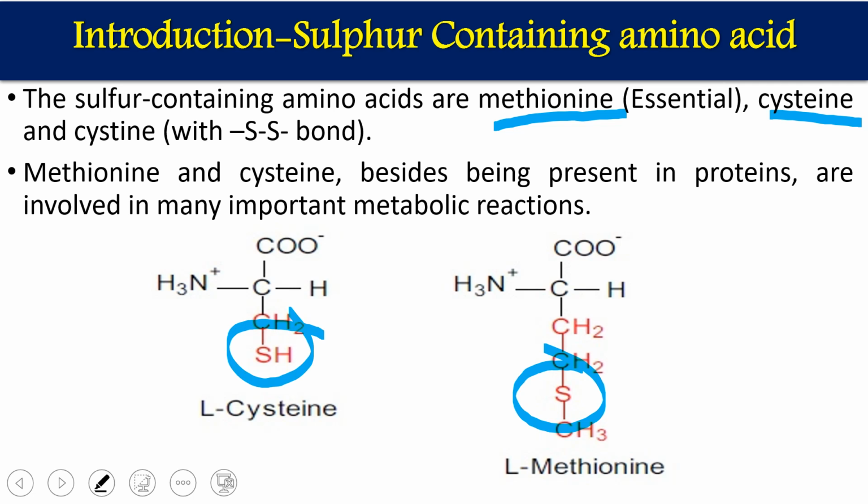Normally methionine is the first amino acid in most cases where protein synthesis initiates. Cysteine is normally involved in disulfide bond formation. The only amino acid which gives you a disulfide bond is cysteine. If two cysteines join together through a disulfide bond, we call it cystine. So cystine is nothing but two cysteines joined together through a disulfide bond. Methionine and cysteine have a number of functions along with being involved in protein synthesis.